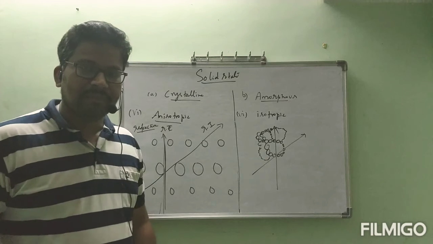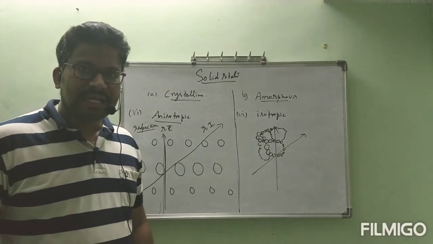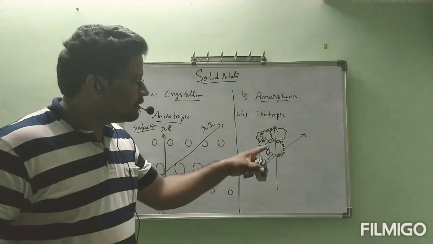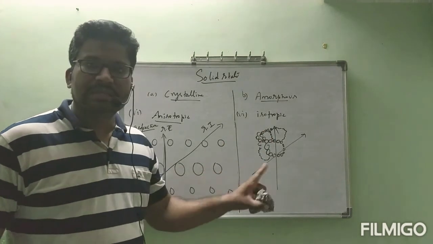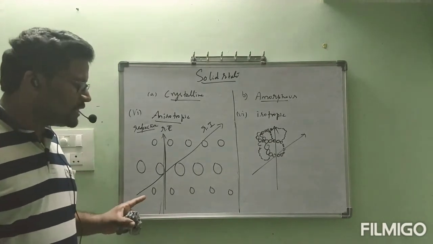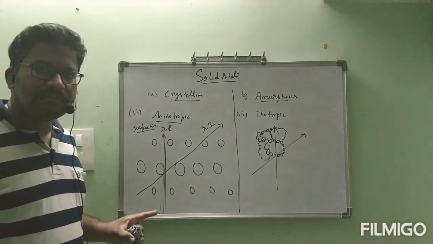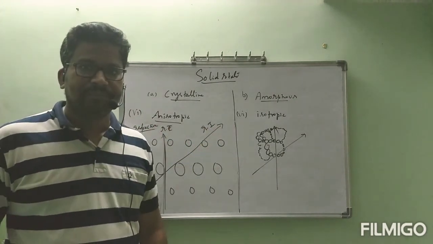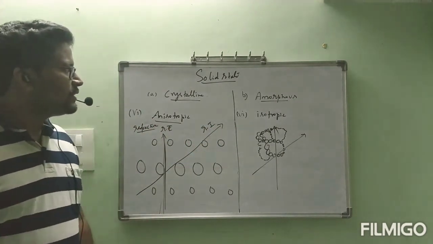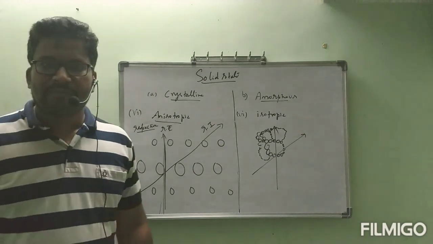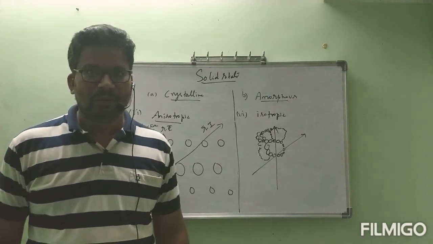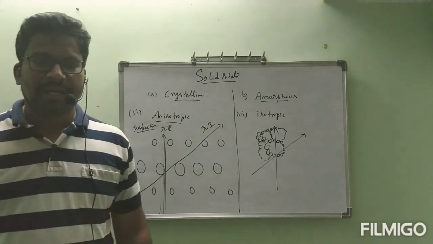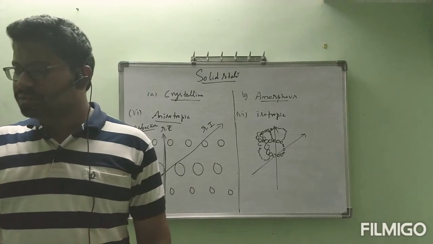Iso means same. Physical properties like refractive index and density will be the same even if you consider any direction. But here, if you change the direction, those properties will change. That is called anisotropic, and this is called isotropic. Okay, ma'am. This is the difference between crystalline solids and amorphous solids. Totally, we considered six points. I hope you are clear. I hope you understood that.